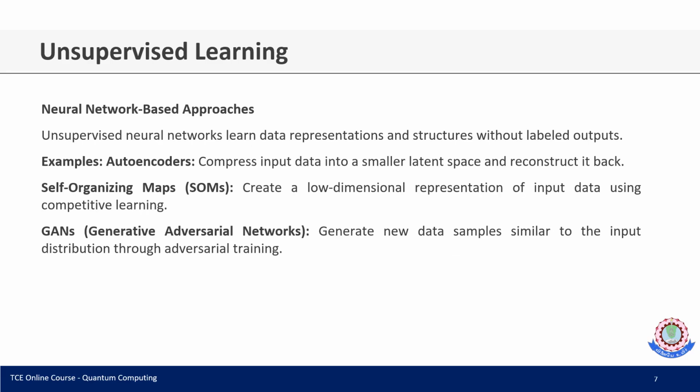The next is the neural network approach. Unsupervised neural networks learn data representation and structure without labeled outputs. We have different approaches in unsupervised learning: autoencoders, self-organizing maps and generative adversarial networks. In autoencoders, we compress the input data into a smaller latent space and reconstruct it back. Self-organizing maps create a low-dimensional representation of data using learning. A generative adversarial network generates new data samples similar to the training data.